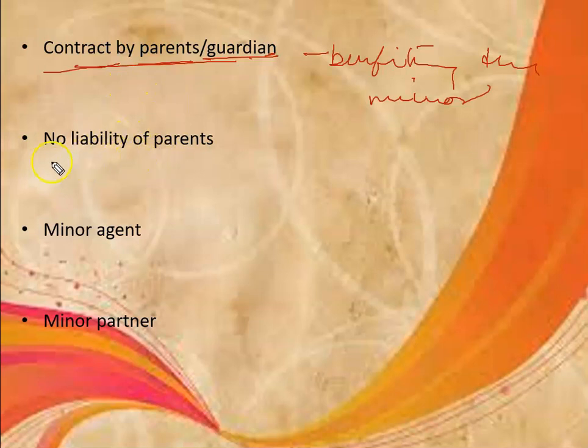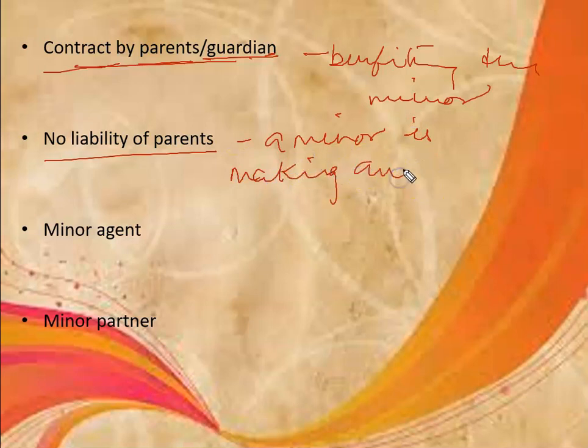Next one is no liability of parents. If a minor is making any agreement, the parents will not be held liable for that, right?